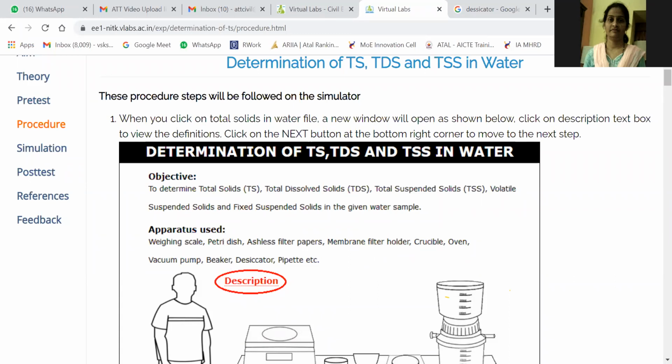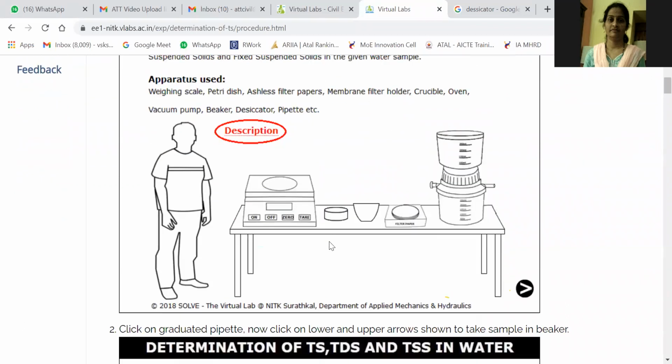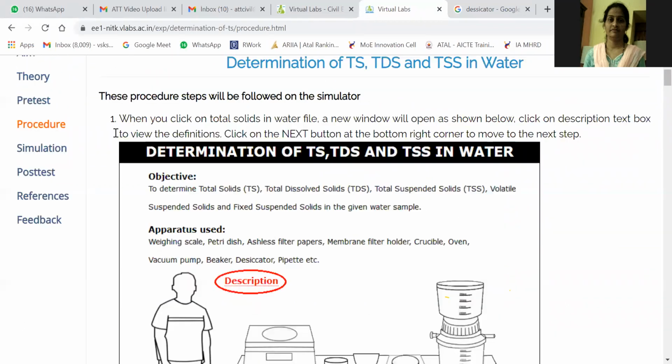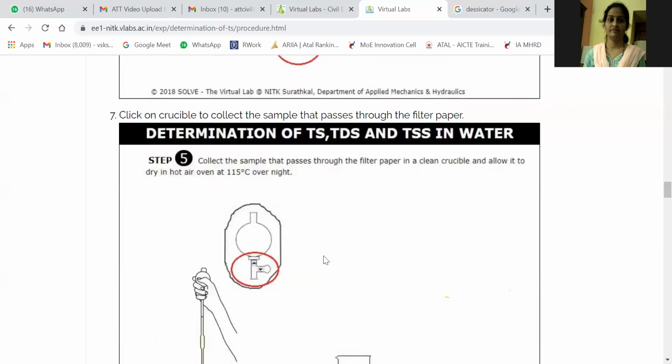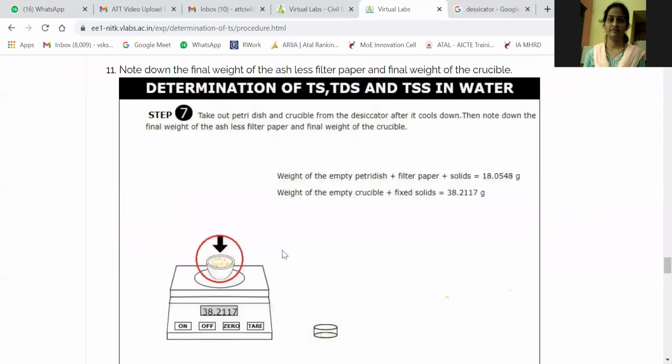If I only tell you all this orally, you will not be able to understand. But if I show you the simulation prepared by the IITians, you will understand. We will go through this procedure quickly and then I will show you the simulation, because all this may be included in it.